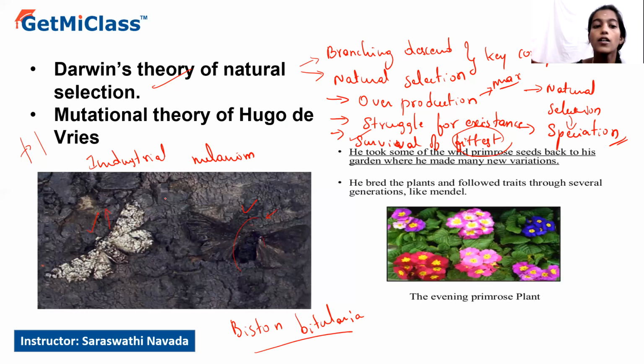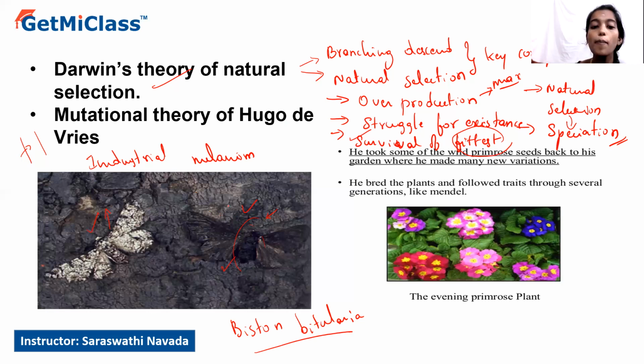Due to increased pollution, the tree bark appeared darker in color, as we can see in the image, due to the deposition of soot particles, dust, smoke and all. So this was advantageous for the dark-winged peppered moth, because they camouflaged with their background and were not easily recognized by predators.